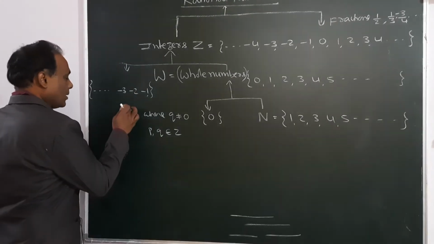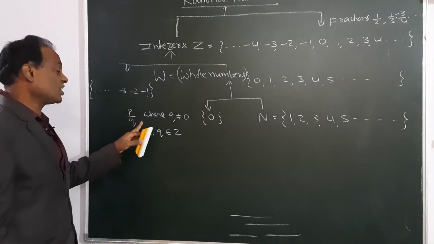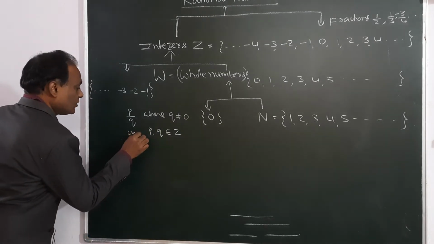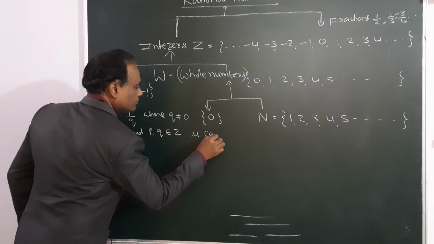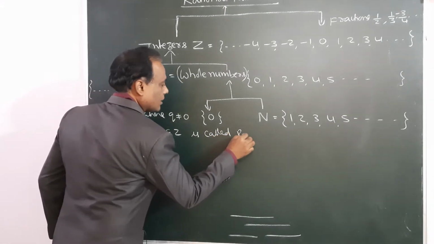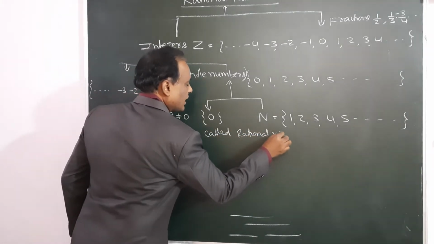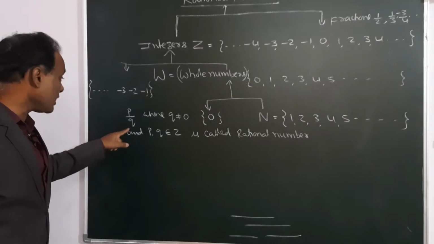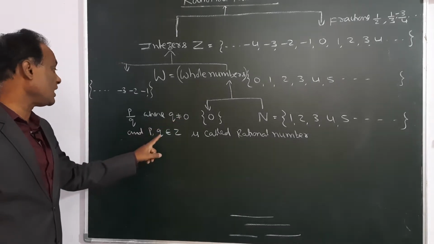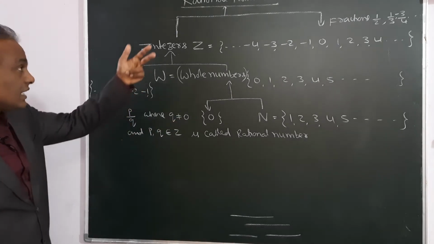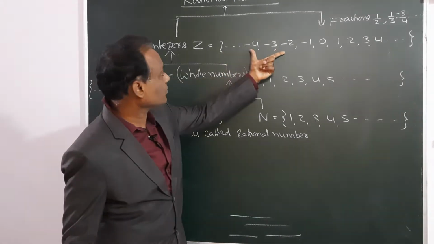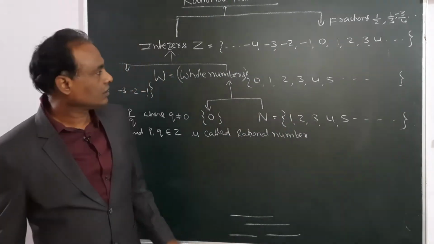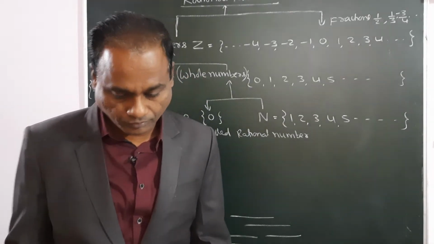Definition. The number in the form of P by Q, where Q not equal to 0 and P and Q belong to integers, is called a rational number. This is the rational number definition. Numerator and denominator should be integers. That means they should be taken from the integers. Look at this table.